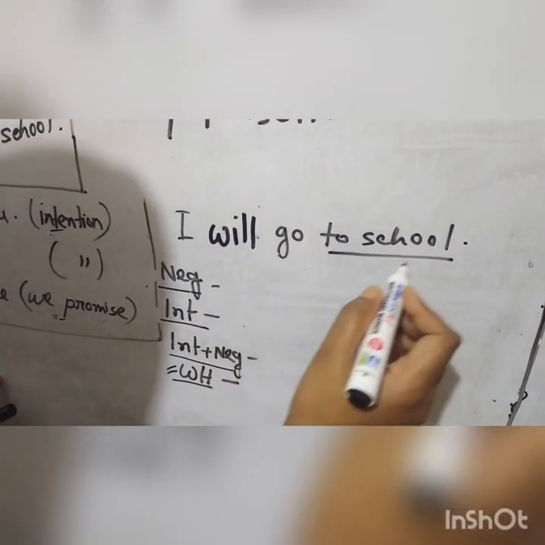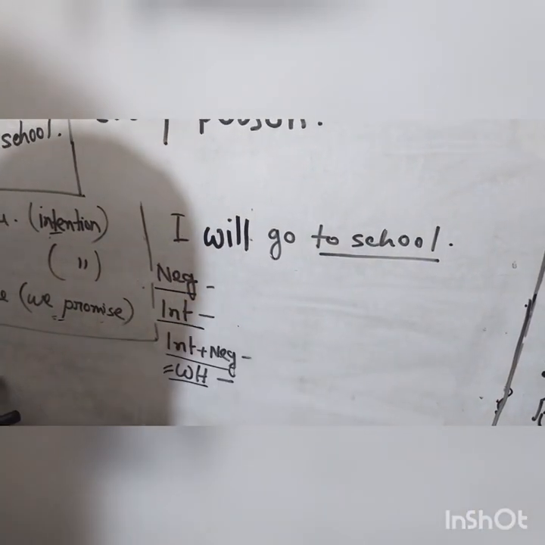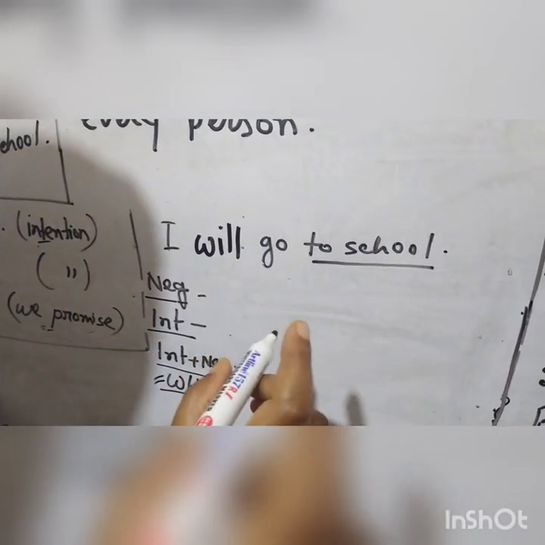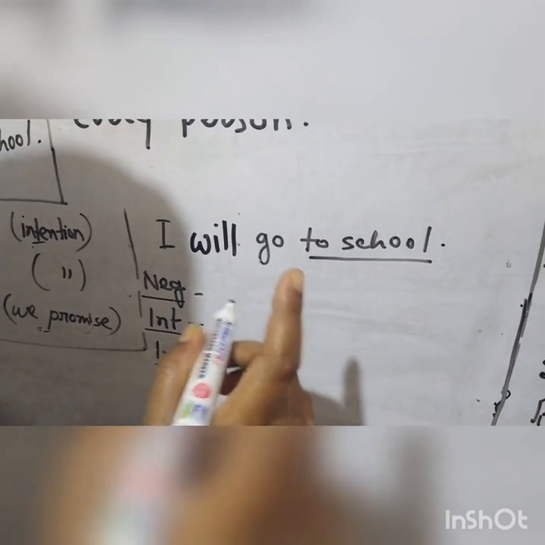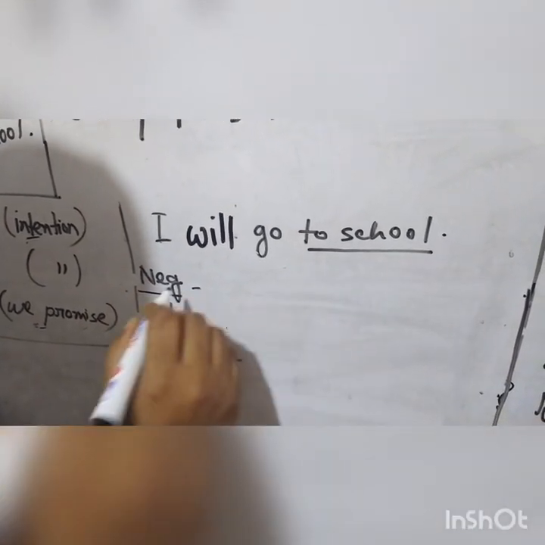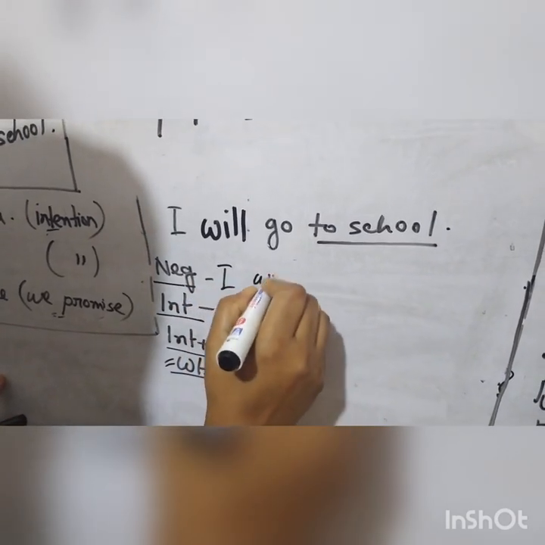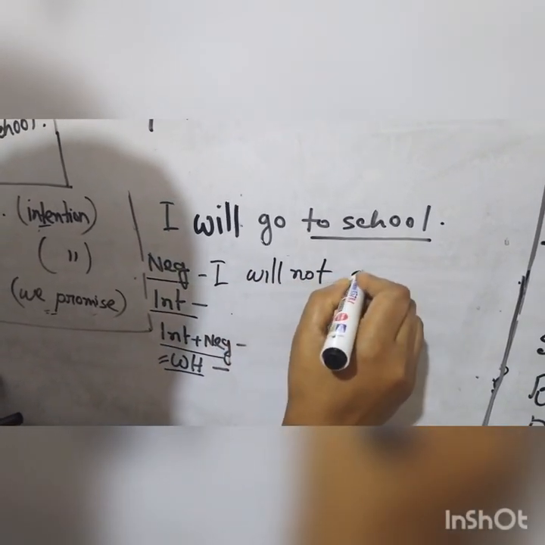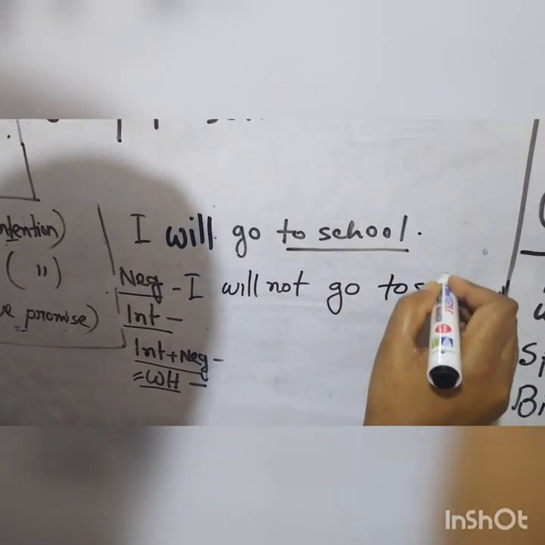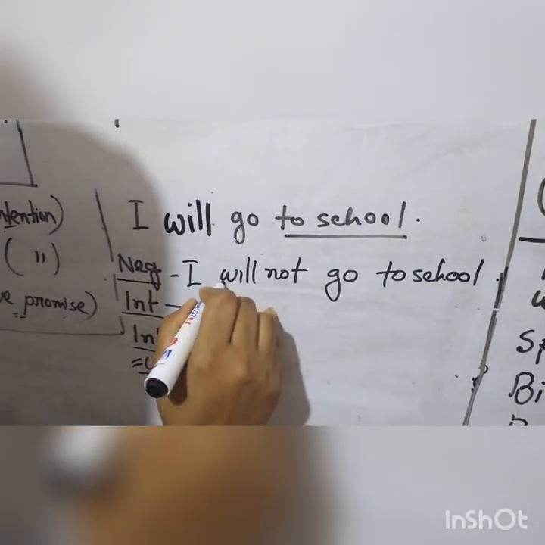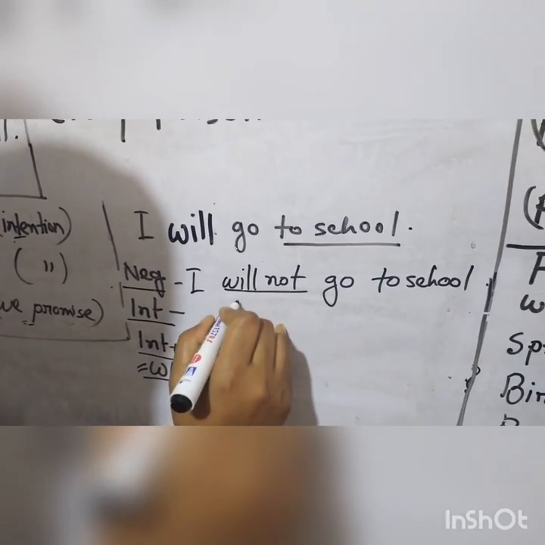Okay, students, now I am turning the sentences into these forms. But you have to remember that we are learning future indefinite tense. I will go to school. I will not go to school. It is negative. We can also use its short form, won't.